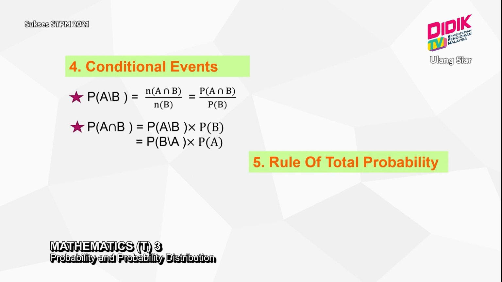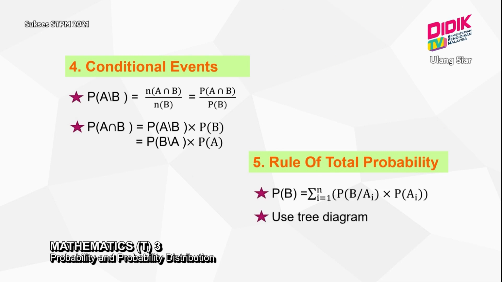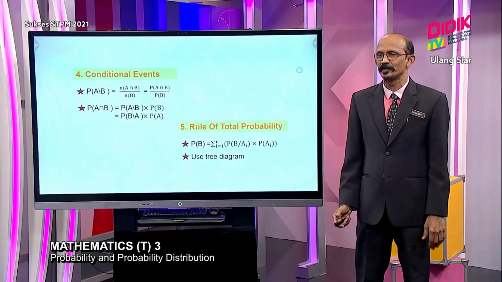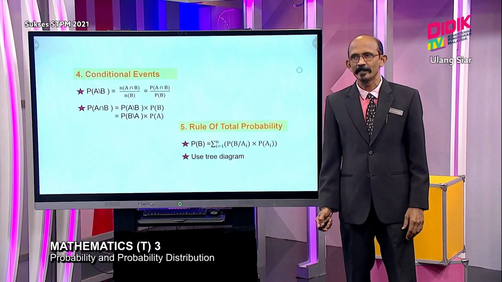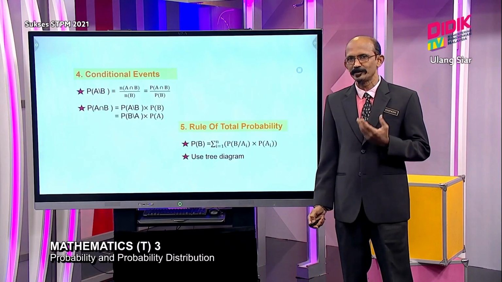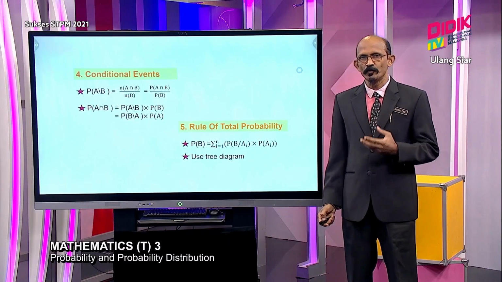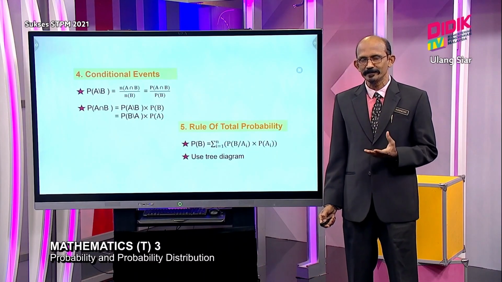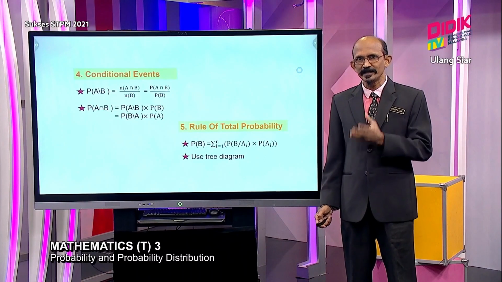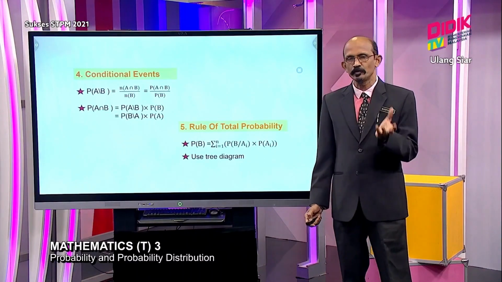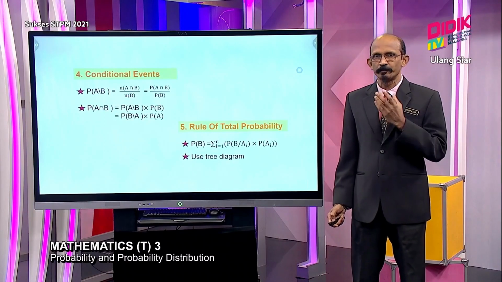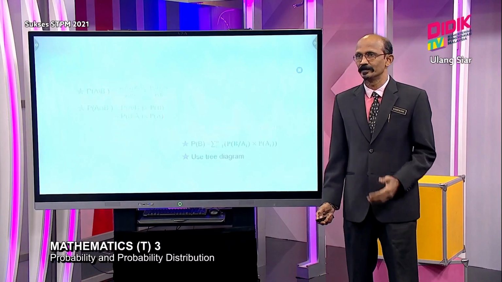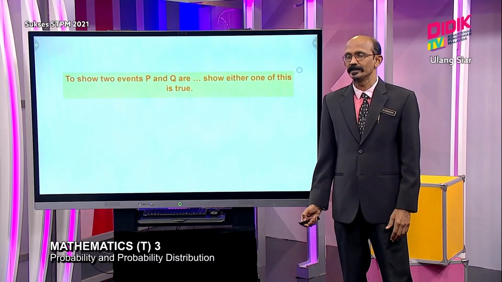And the last event students study is rules of total probability. Under rules of total probability, you have one formula, but if you don't like to use this formula, you can use a tree diagram, which is much easier to get your answer. But what I noticed so far in my experience of teaching, students always show weakness in translating or converting a probability statement into set notation. Once you convert to set notation, you can use a proper formula to find the value.